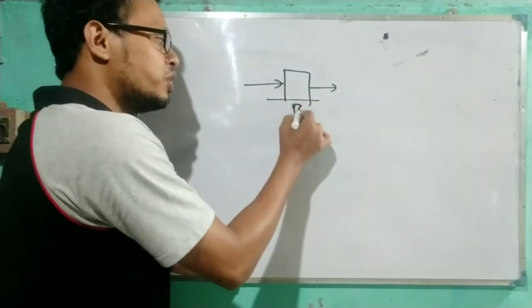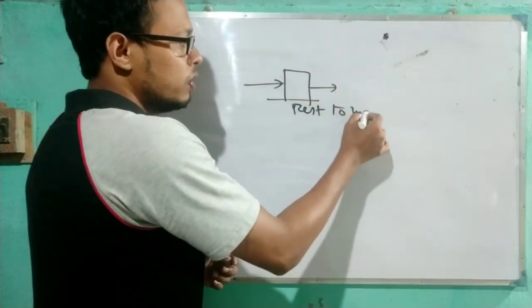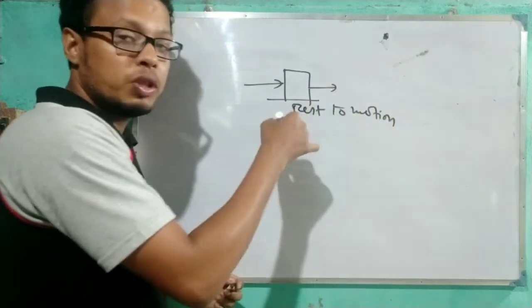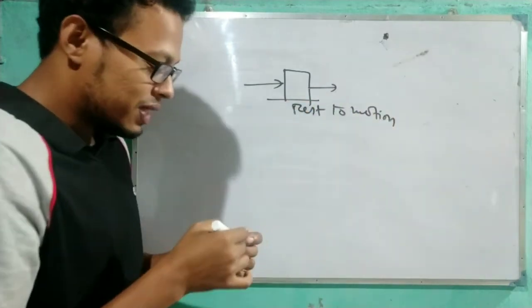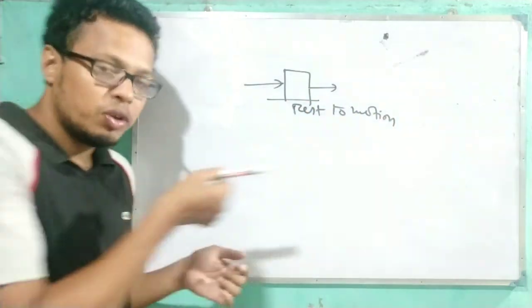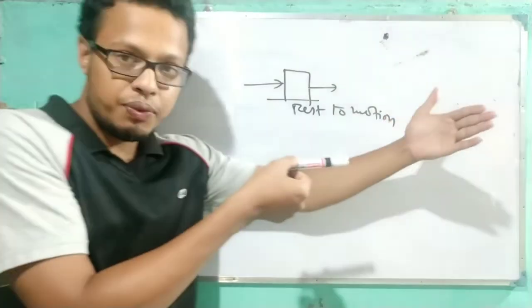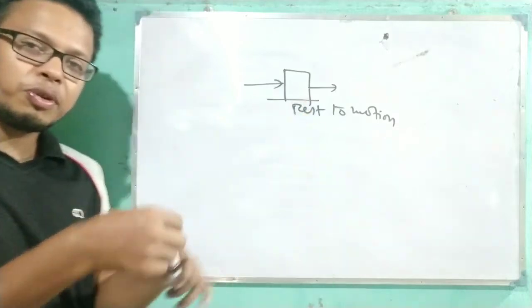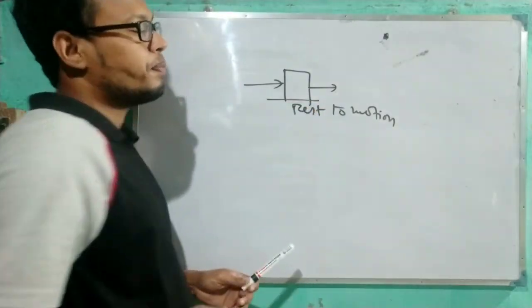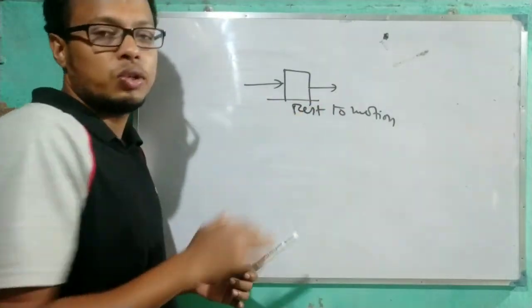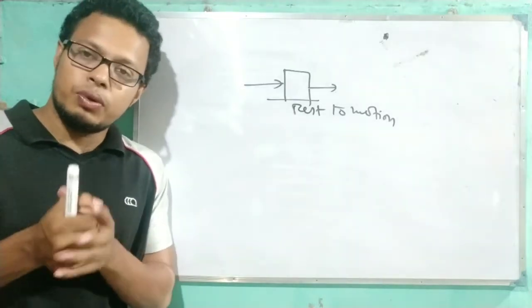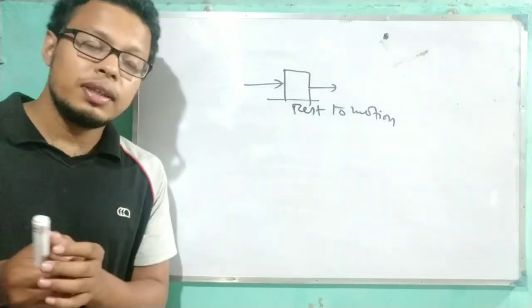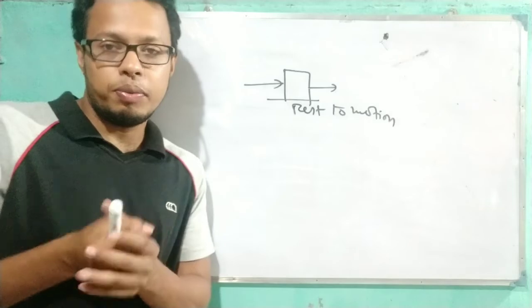So from rest to motion, and the reverse is also possible, motion to rest. Why? Because suppose the body is moving along this direction. If we apply the force from here, then it will come to rest. So that is also possible. So we can say from motion to rest is also possible. So we will say the force is a physical quantity which can change the state of the body.